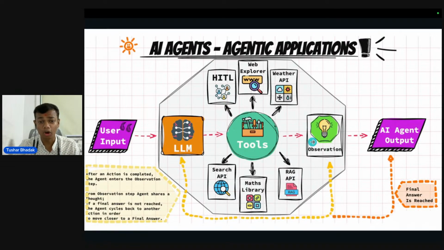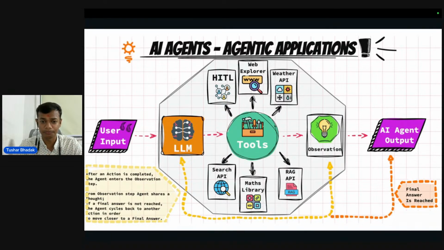What happens is, once the observation is done and the output is proper, our agent will give an agent output. Let us take an example of a user prompt. If the user asks what the weather is now, that is the input. The LLM model, with the help of tools, will search the weather API. Then it will take the observation and the output, and that output will be visible as the AI agent output. So this is a simple agentic application flow showing how an AI agent works.